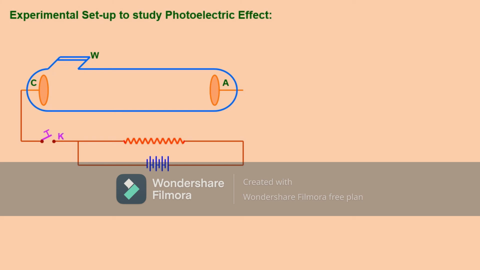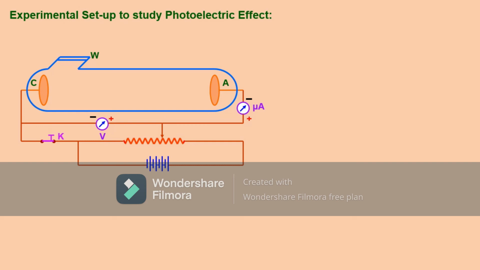These metal plates are connected to a battery through a plug key, and there is a microammeter also. There is a rheostat connected here which is used to vary the applied voltage between cathode and anode, and a voltmeter which reads the potential difference between cathode and anode.